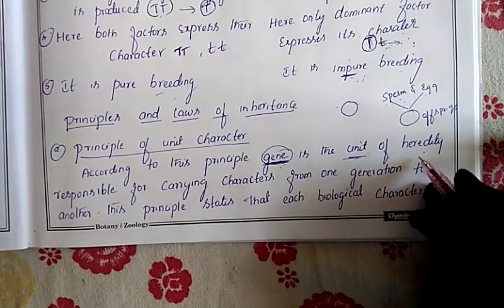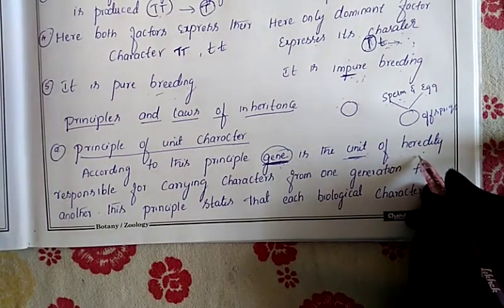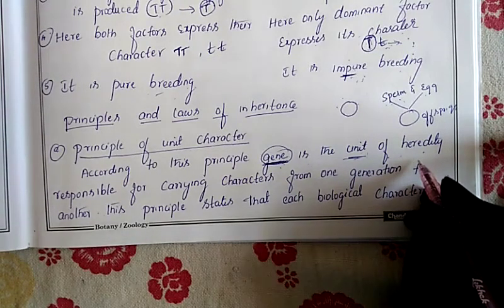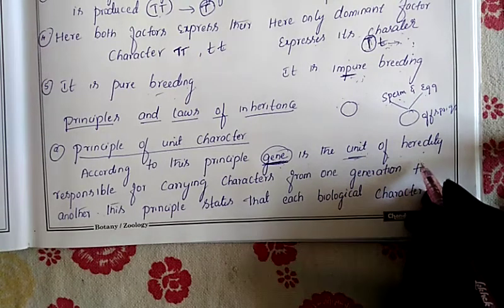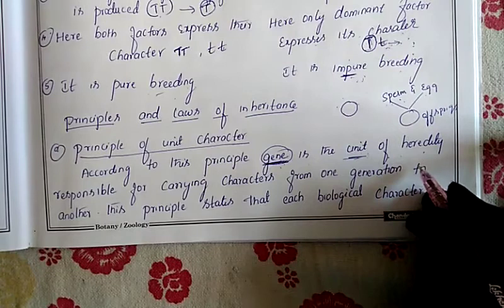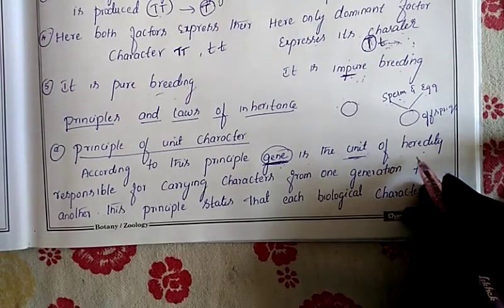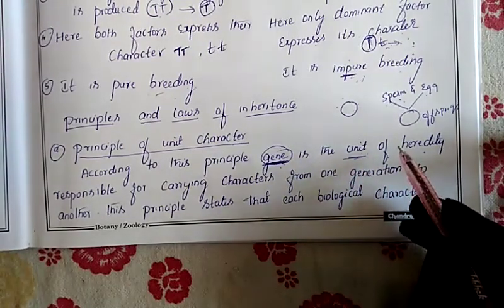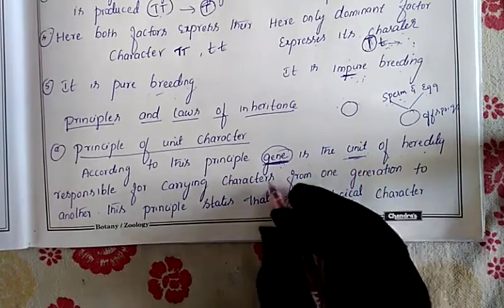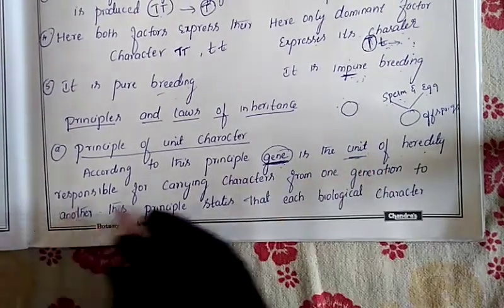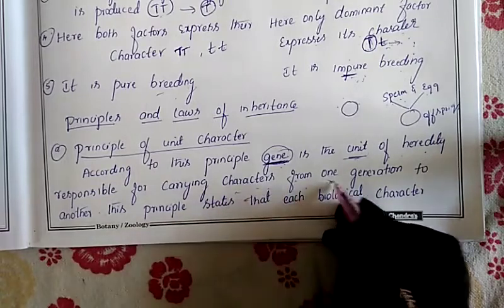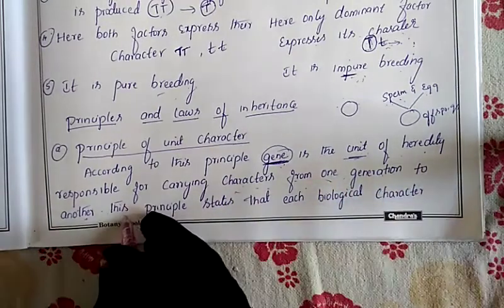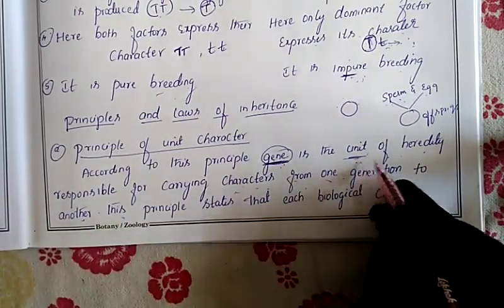Heredity, you have studied the definition. What is the meaning of heredity? The inheritance of a character is called heredity. Inheritance means transfer of characters from one generation to another generation. The characters are transmitted by the gene. So that's why gene is the unit of heredity, which is responsible to carry the characters from one generation to another generation.